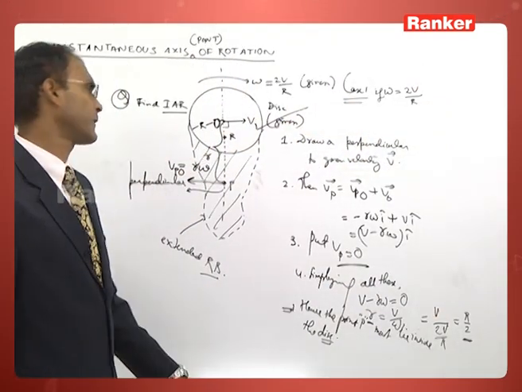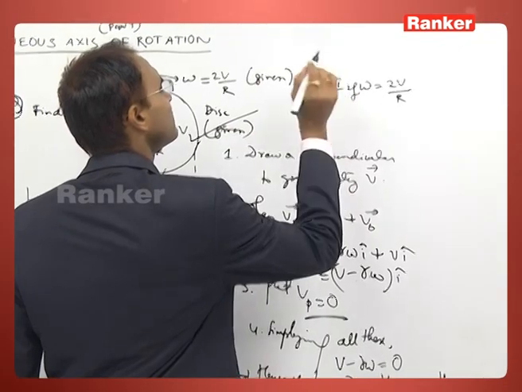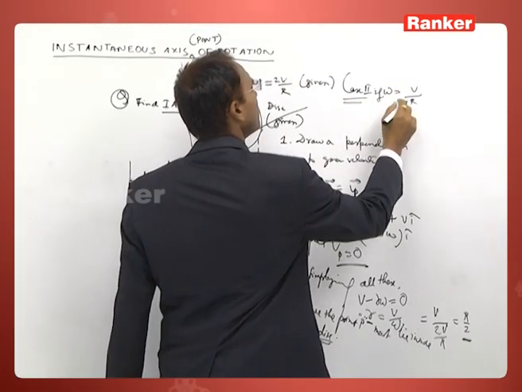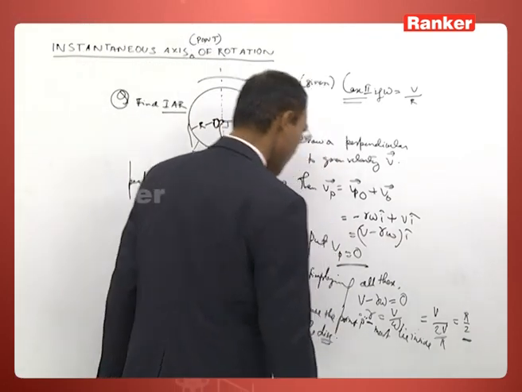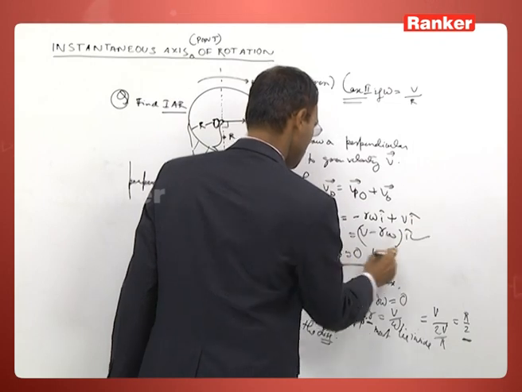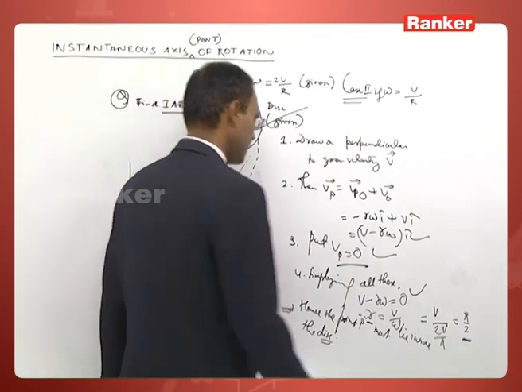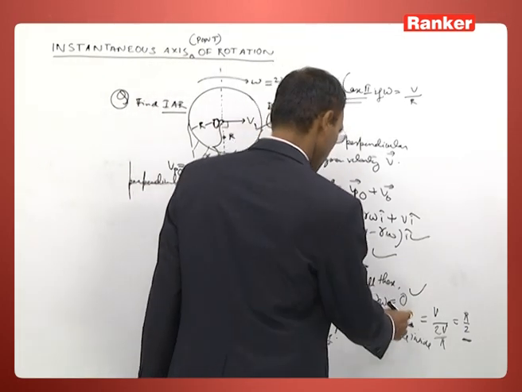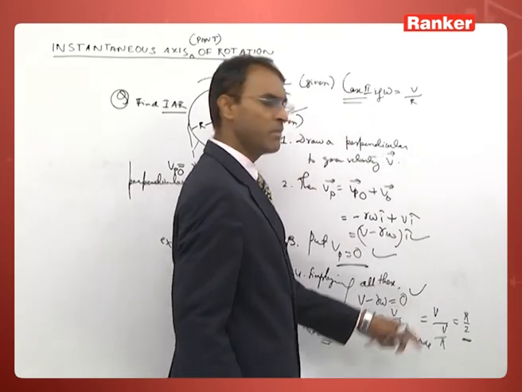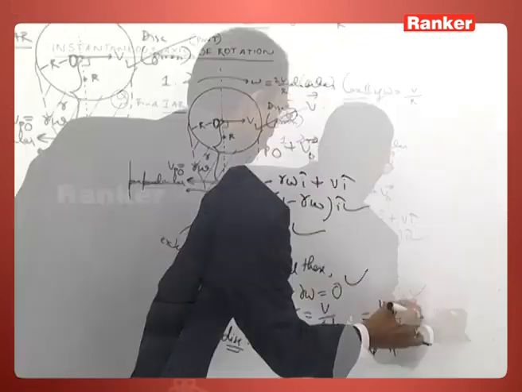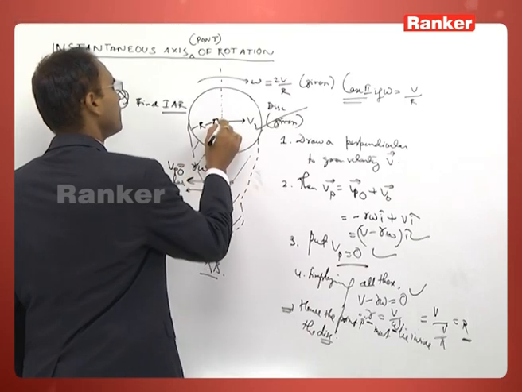Let us take another case. In case 2, let us assume that omega is equal to V by r. When omega is equal to V by r, up to this, every step can be considered correct. But here omega can be substituted by V by capital R, and ultimately you are getting small r is equal to capital R. You are calculating small r from the given point.